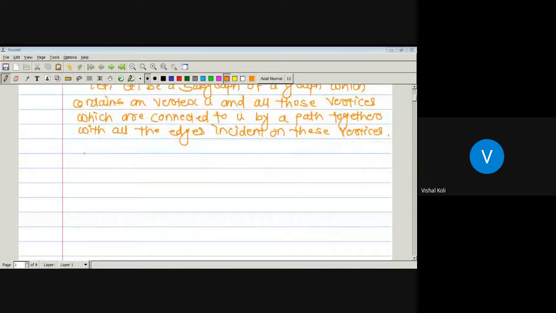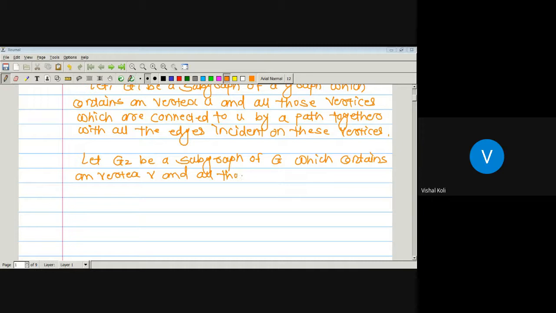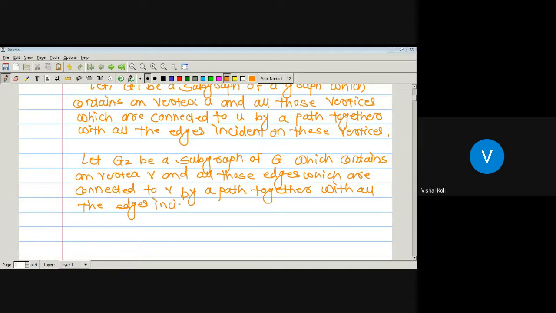So let G2 be a subgraph of G which contains vertex v and all those vertices which are connected to v by a path, together with all the edges incident on these vertices.